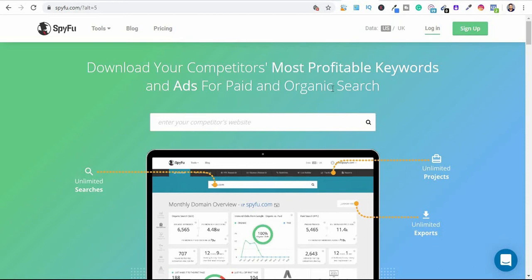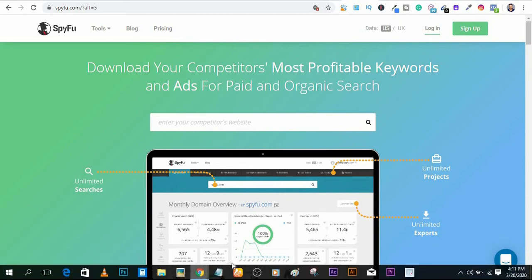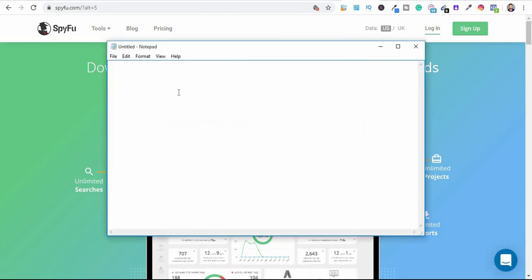Now one of the basic things you can tell them is you can just send them a brief message saying something along this line, like: Hello, I noticed you are currently running ads on Google.